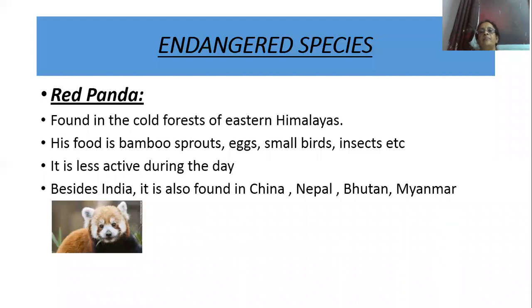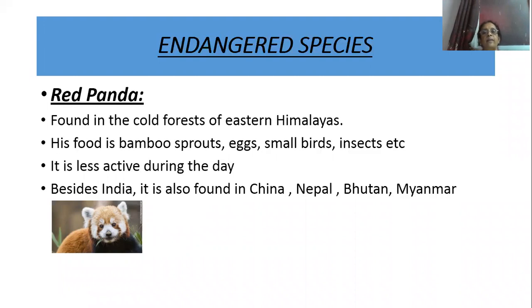Endangered species. Endangered means that their life is in danger. Their number has already decreased and they are likely to become extinct. Such animals are called endangered species of animals. So today I am going to explain some of the endangered species of animals.